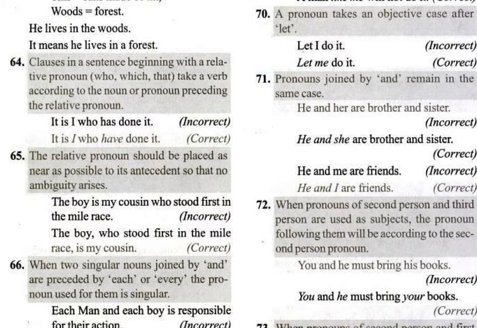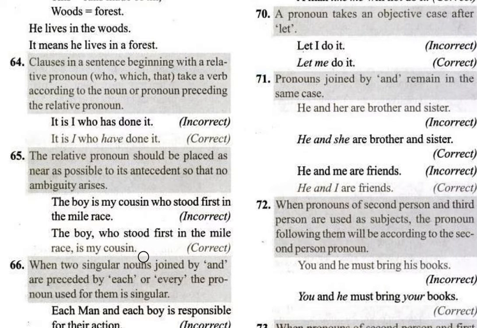Let's go to the next one now. The relative pronoun should be placed as near as possible to its antecedent so that no ambiguity arises. Here you see: the boy is my cousin who stood first in the mile race. Actually, it should have been: the boy who stood first in the mile race is my cousin.